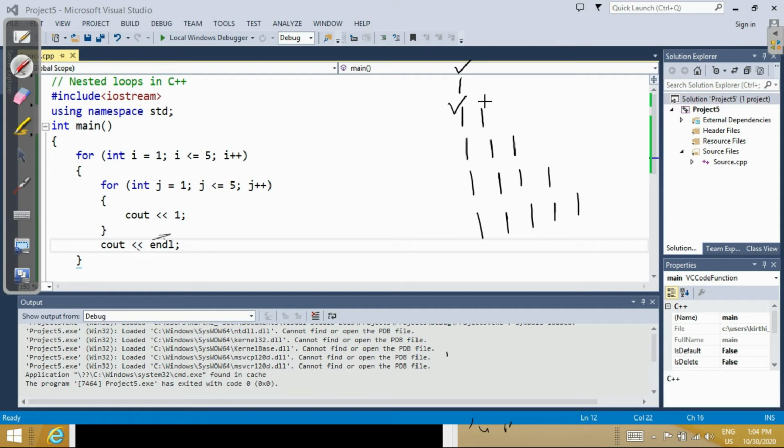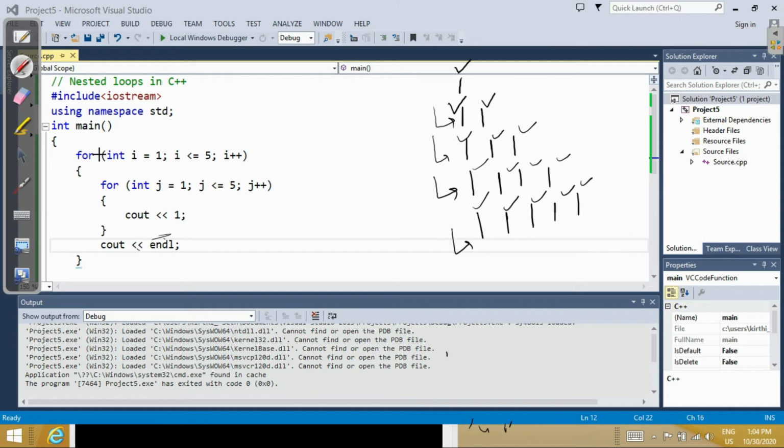When we come to the second row, the column count becomes 2. Third row, 3 columns. Fourth row, 4 columns. Fifth row, 5 columns. So every time the number of rows and number of columns are the same.